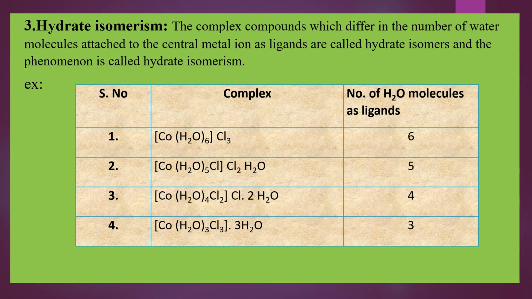Next, fourth complex, 3. So all these 4 complexes are now called as hydrate isomers because they are differing in the number of water molecules attached to the central metal ion as ligands. And this phenomenon we call it as, what is it, students? Hydrate isomerism. Okay, clear?